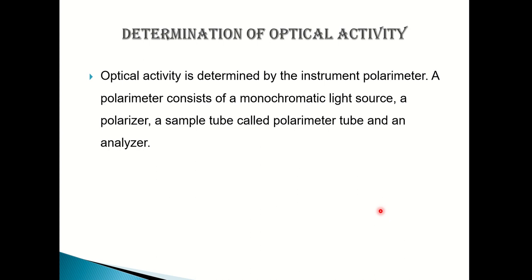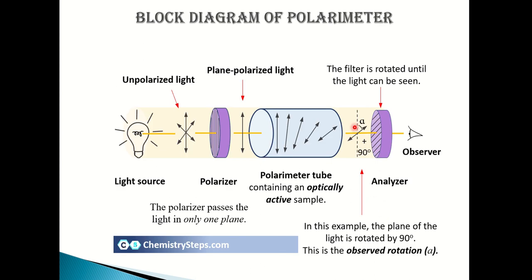How is optical activity determined? Optical activity is determined by the instrument polarimeter. A polarimeter consists of a monochromatic light source, a polarizer, a sample tube called the polarimeter tube, and an analyzer. This is the block diagram of a polarimeter.